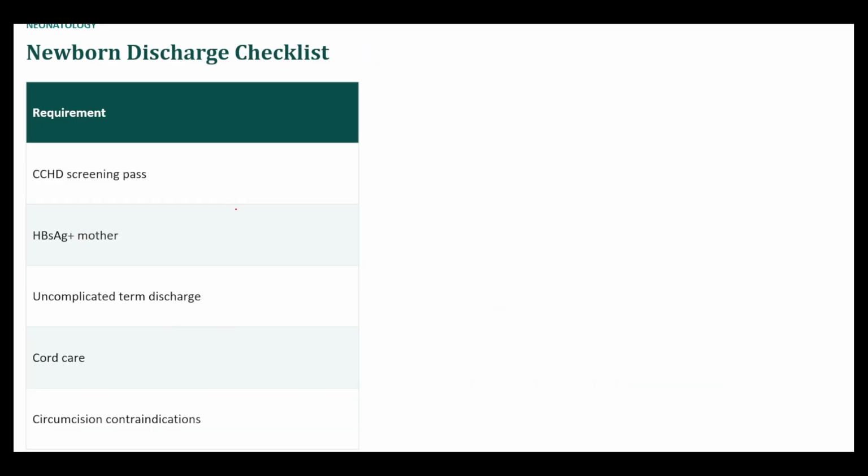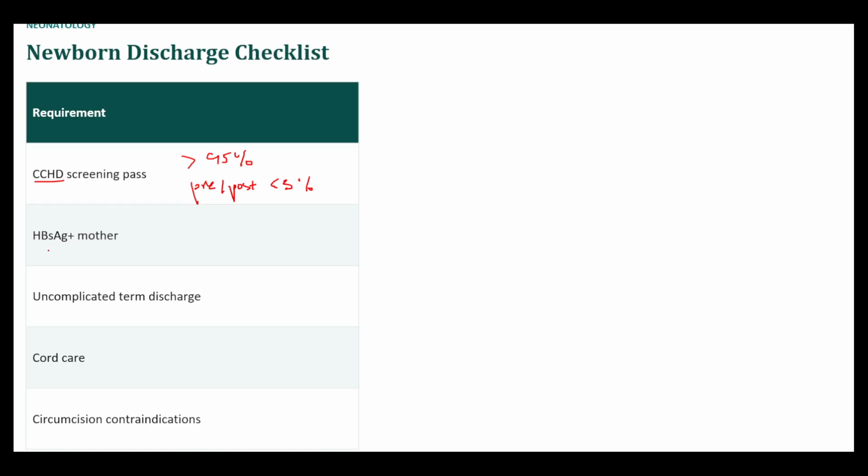Okay, discharge checklist. So they have to pass the congenital heart defect screen. So this involves two things. The SpO2, I believe, has to be above 95%, and the post-ductal SAT difference has to be less than 3%.